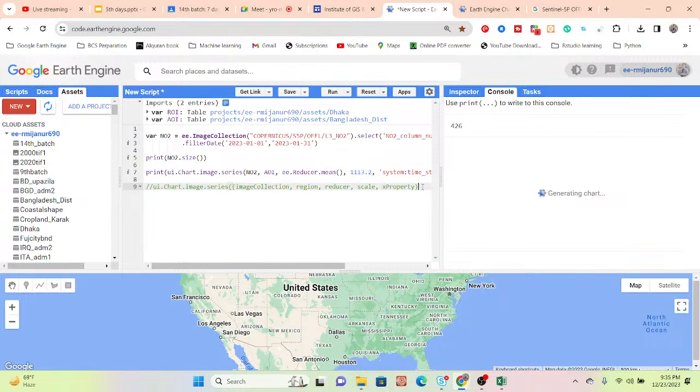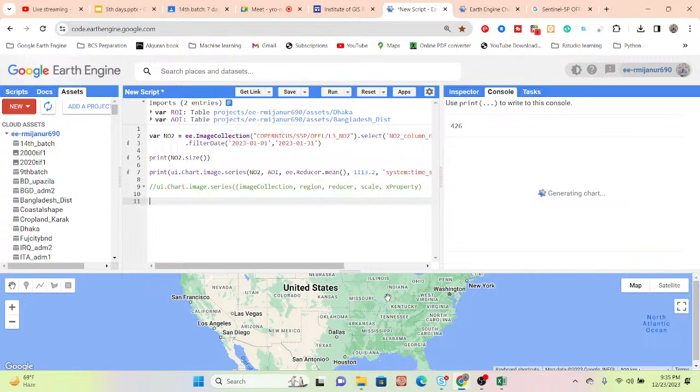Now I will show you how we can easily visualize the map. To visualize the map, we apply the same approach that I already showed you. Suppose I take a variable. This time I want to show the average density of nitrogen dioxide for Bangladesh. So for that, just take a variable, suppose average NO2, and then call the data set. This is the data set, 426 images.